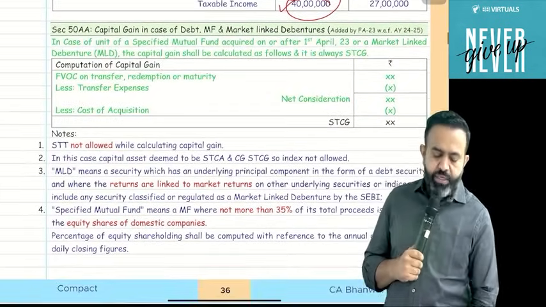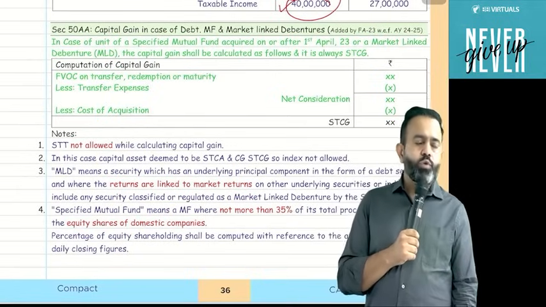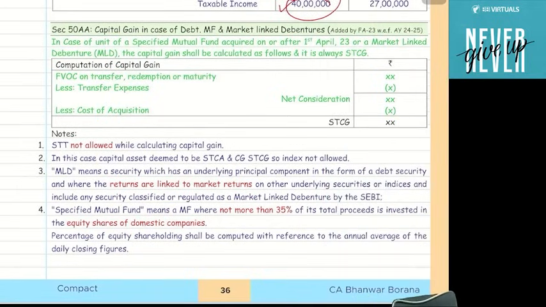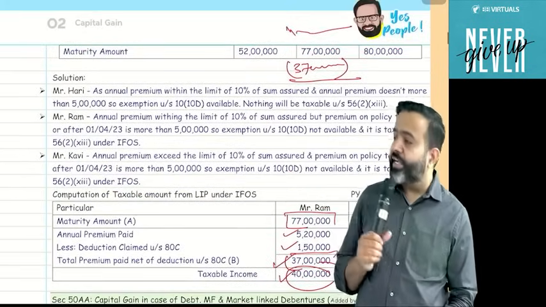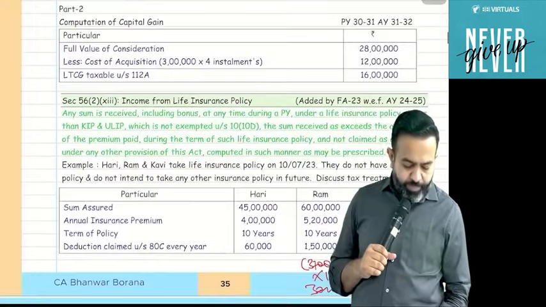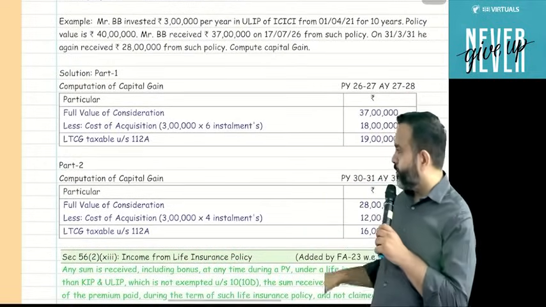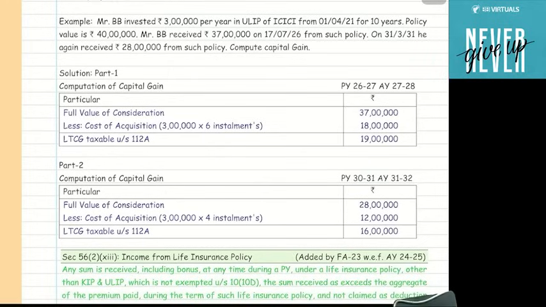You received the insurance multiple times. He mentioned that in the insurance, suppose maturity is at different times, then what will happen? I have given one example, which is in the book if you have the compact. This is one example related to ULIP.